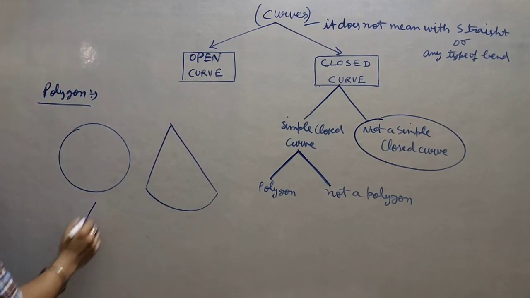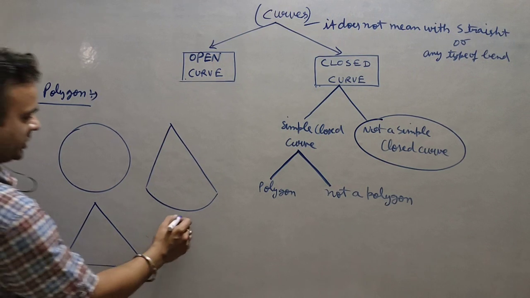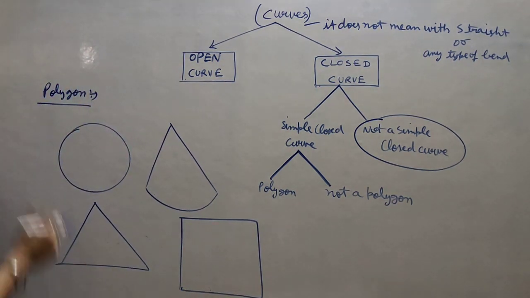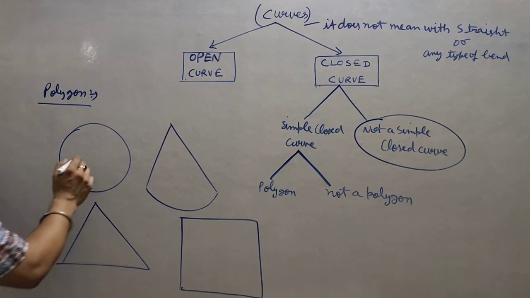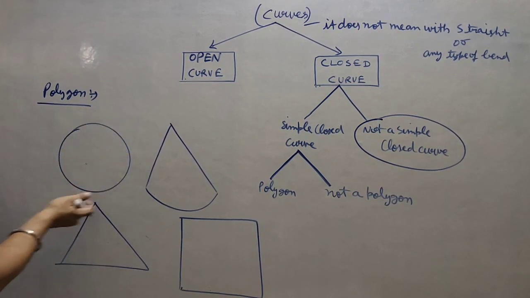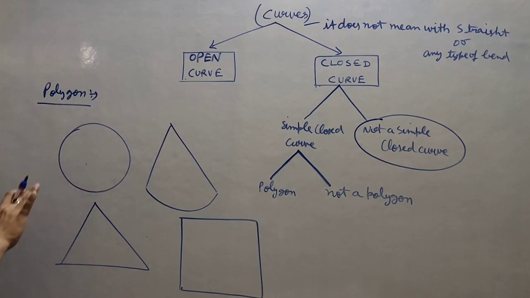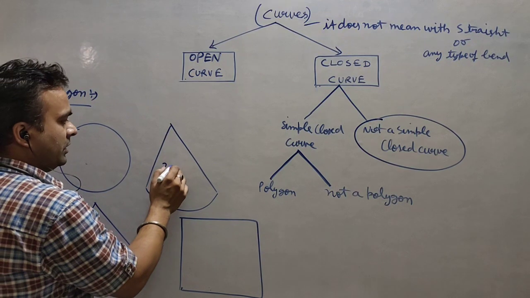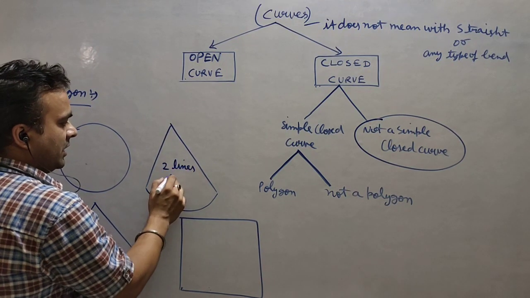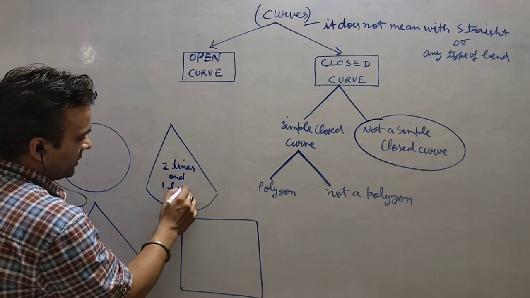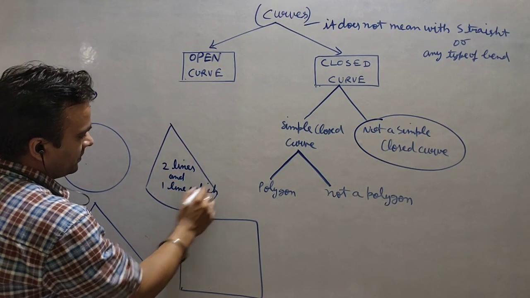This figure is made by two lines and one line which is not straight.